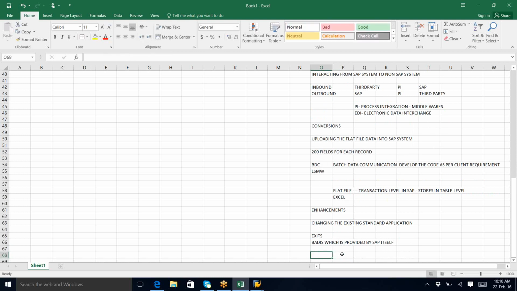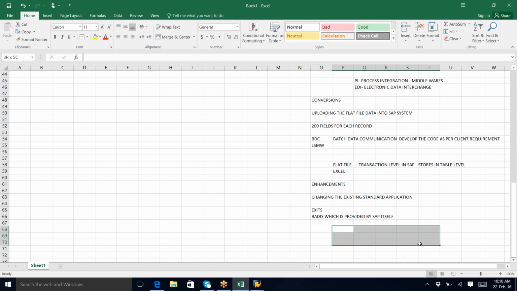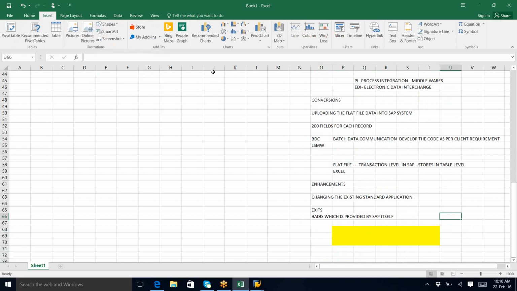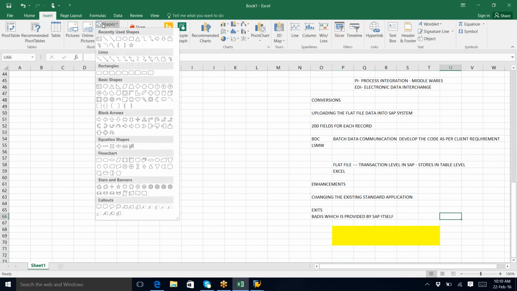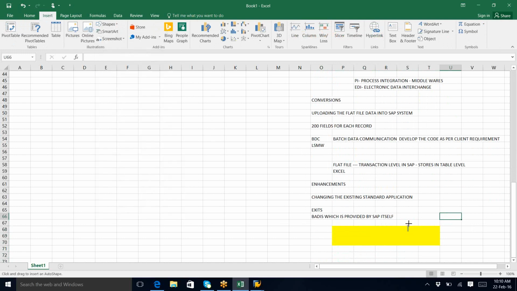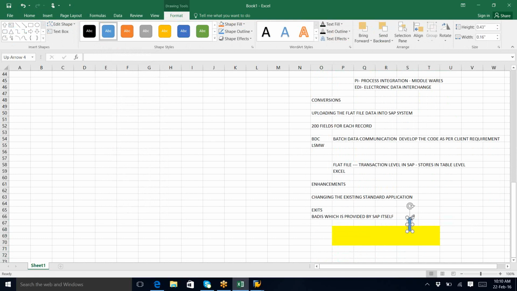So for example, say there is a highway. The highway means it's a road, right? On this highway, I want to pour petrol. Can I pour petrol wherever I want? No. Only where the petrol bunks are can I pour petrol. Am I right? So the SAP highway is the standard application, and pouring petrol by providing an exit is nothing but exits. That means wherever I can enhance the application, SAP itself has provided. Are you clear? Okay.